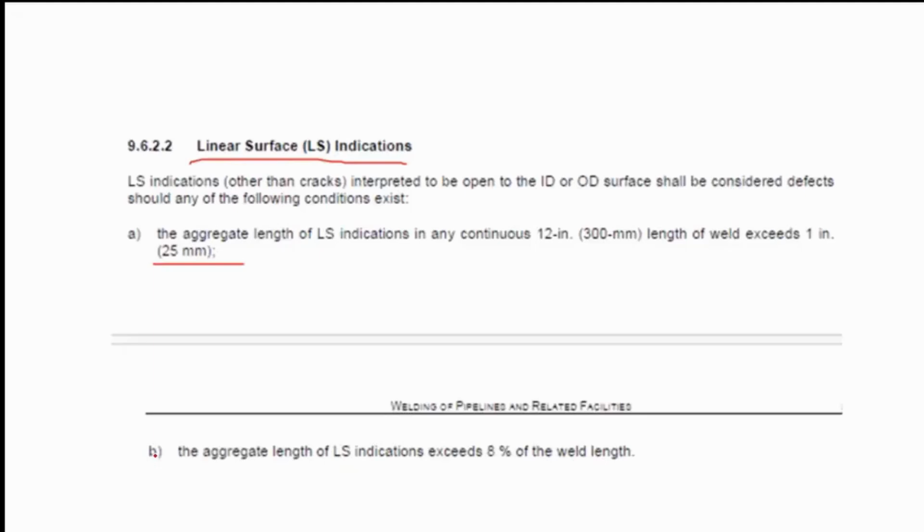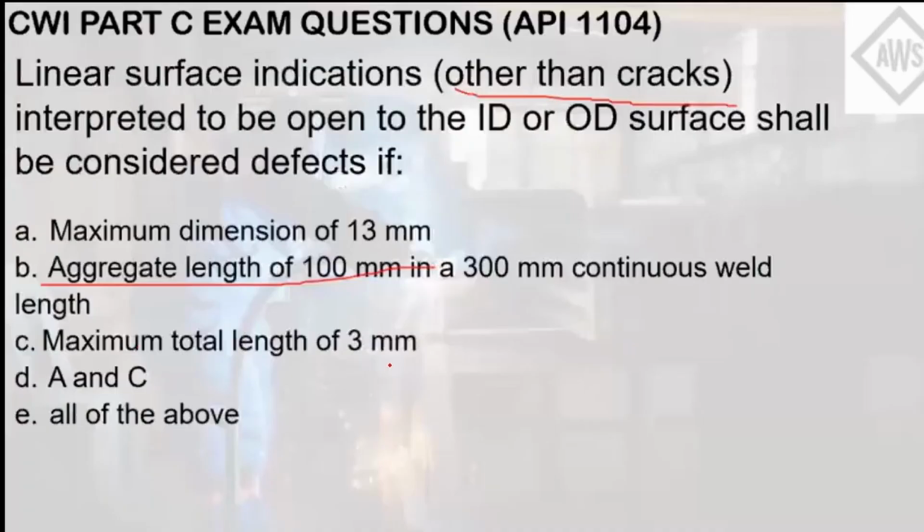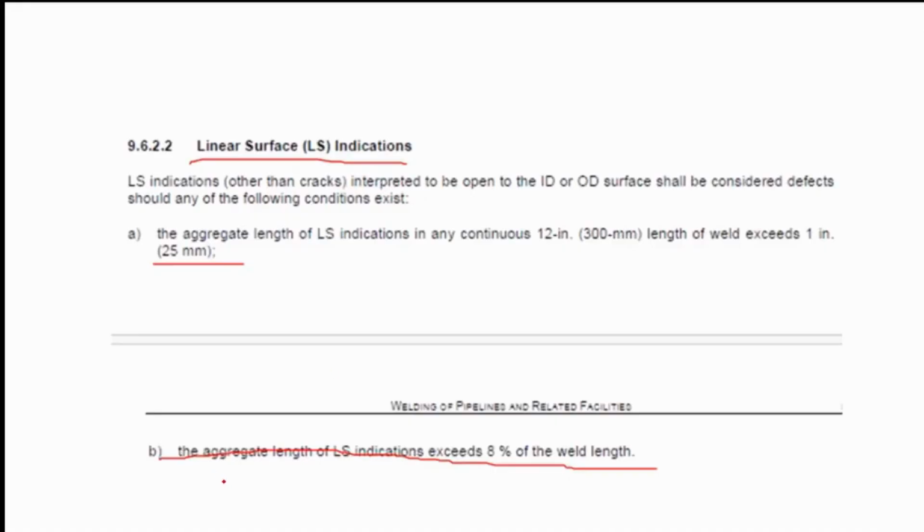For this clause, the aggregate length of LS indications exceeds 8% of the weld length. For letter C, the maximum total length of 3 mm, it doesn't say in the clauses that the maximum total length of the weld should be 3 mm. It doesn't say like that.